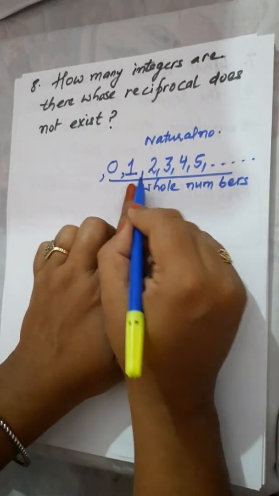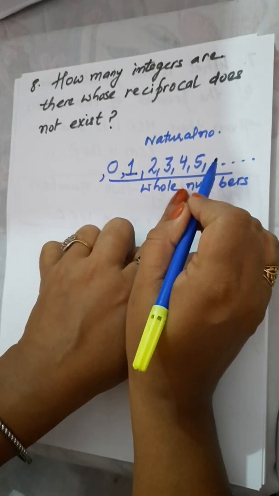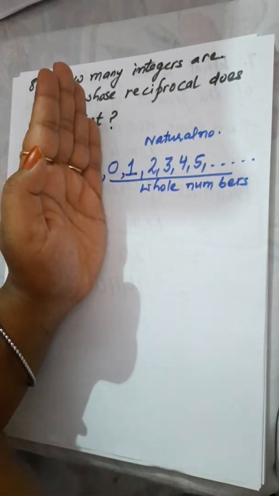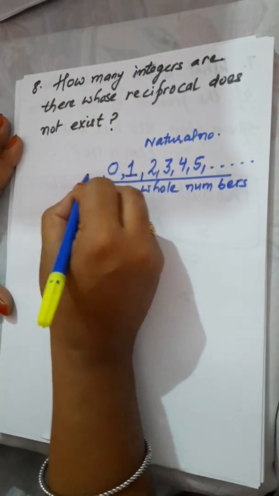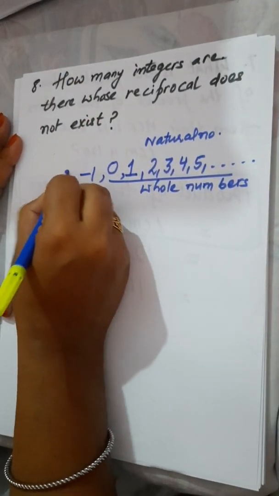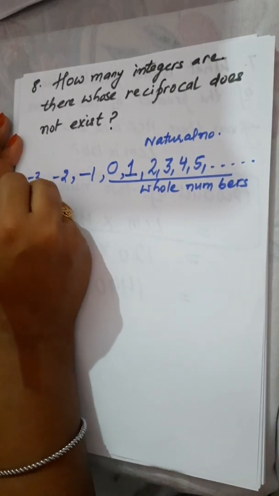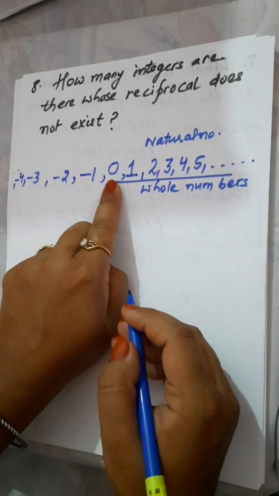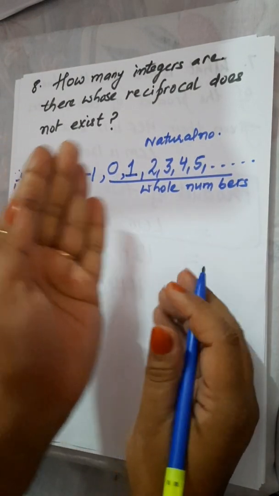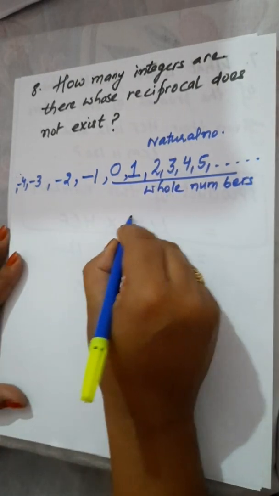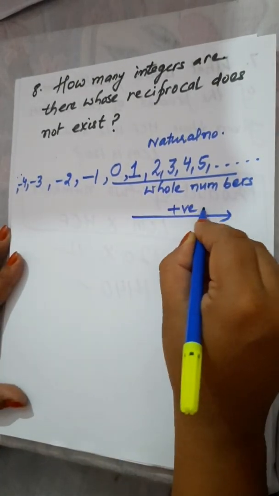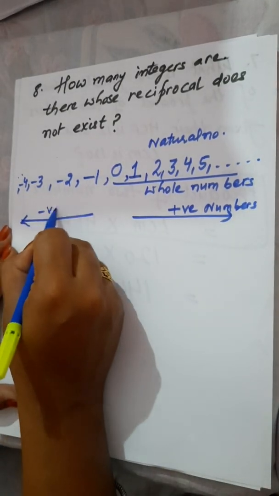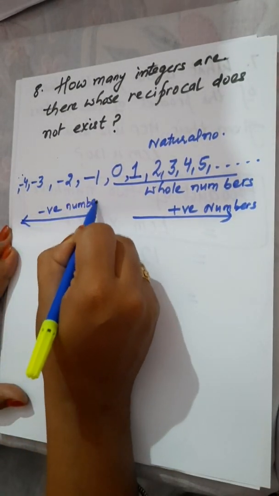Now these are all positive numbers. If I place a mirror over here, you will get the reflection opposite to the mirror. Say I have -1, -2, -3, -4, and so on. So 0 is the whole number. The right hand side of 0 is always positive, it always includes positive numbers. And the left hand side of 0 is always negative numbers.